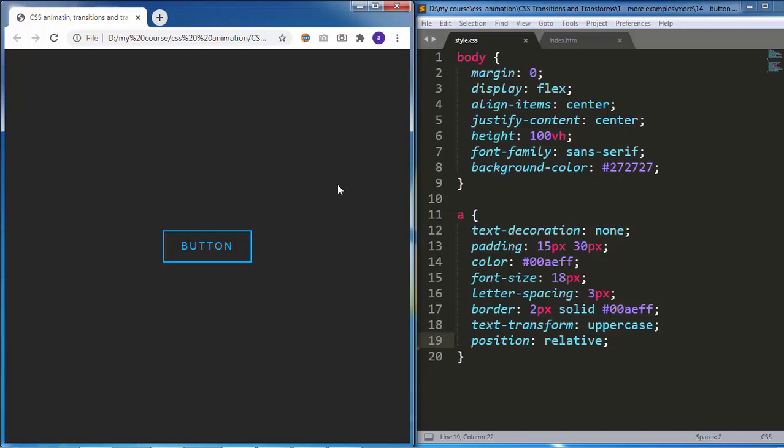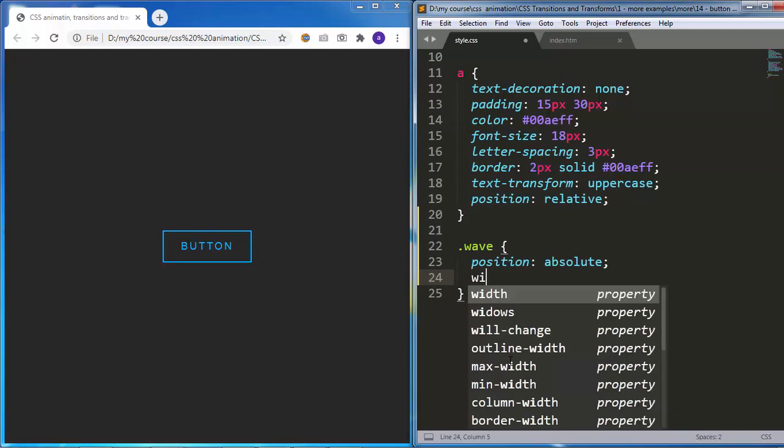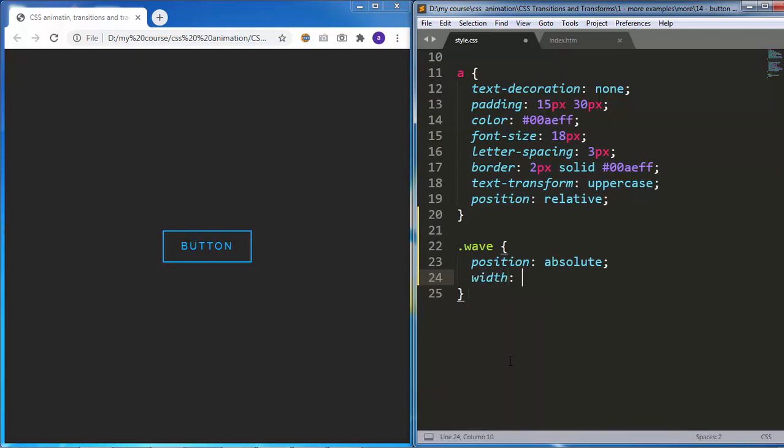Now, how are we going to create this wavy effect? Let's just take it step by step. I will target the div with the class of wave. And inside that, I will add position absolute, so we can position it relative to the button. I will also set its width to 100% and its height to 100% as well.